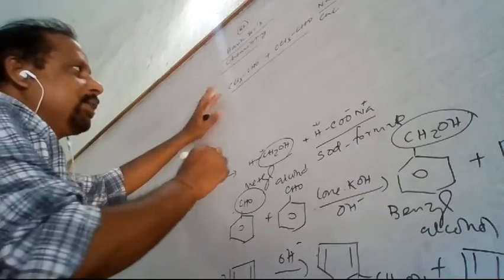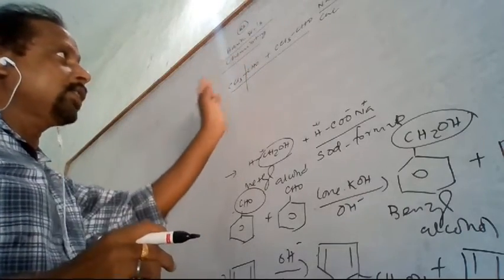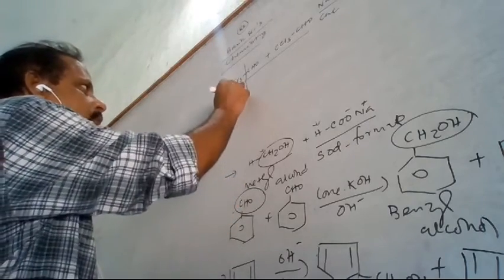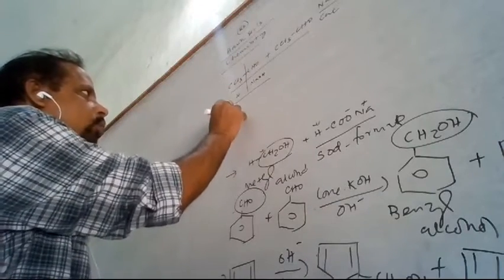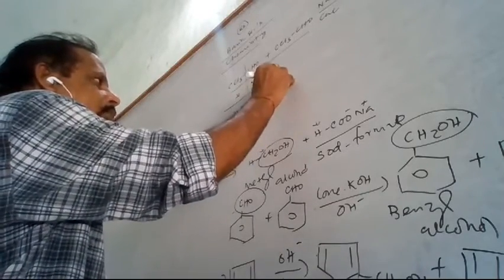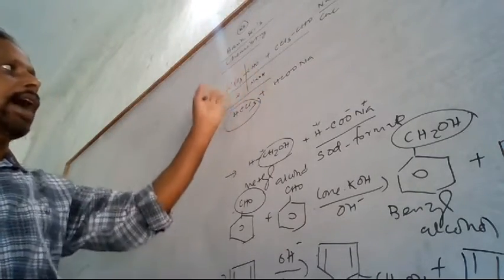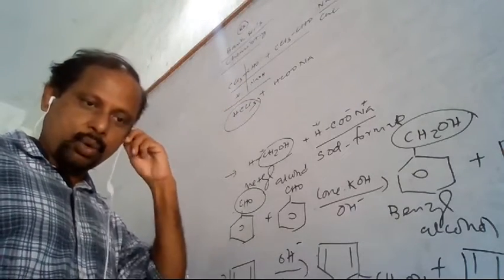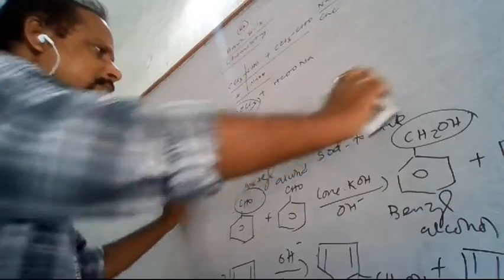No, because here it will undergo dissociation, as in the iodoform reaction step. When sodium hydroxide is there, it will be converted to chloroform, CHCl3, plus sodium formate. It undergoes only oxidation and no reduction is possible, because the three chlorine atoms are very highly reactive. That's why this type of reaction takes place.